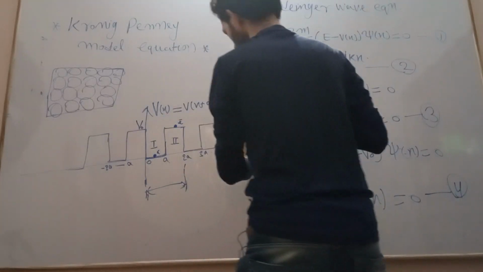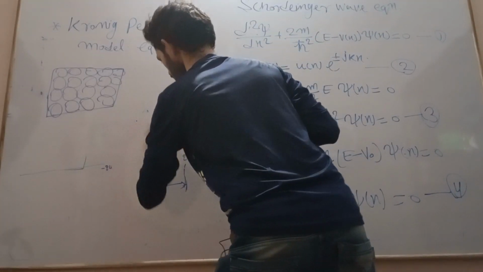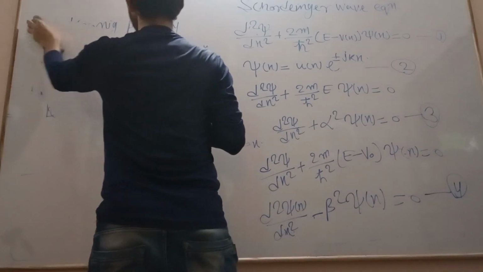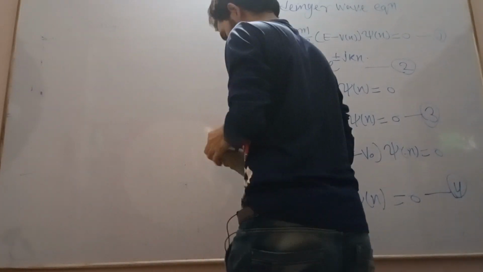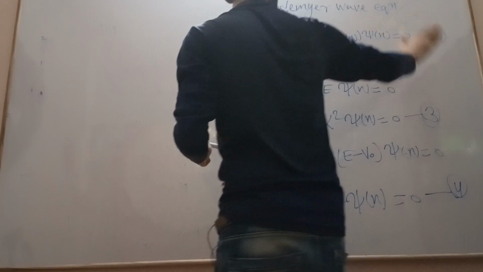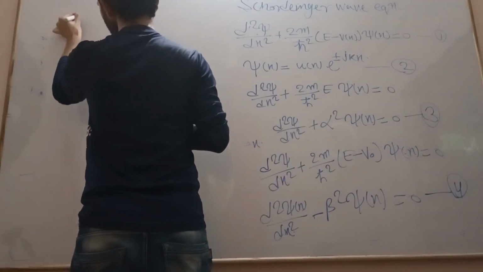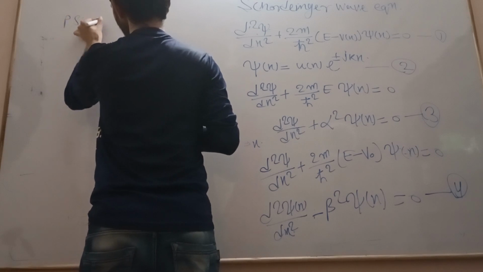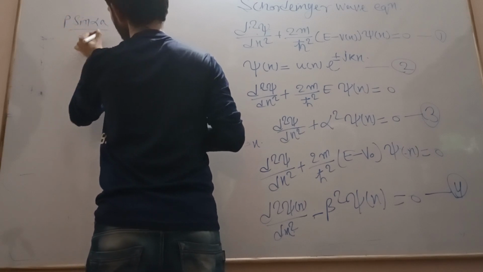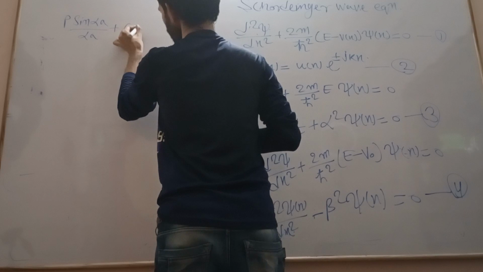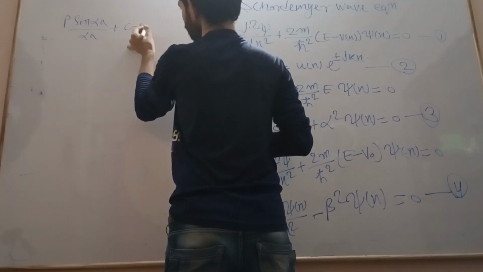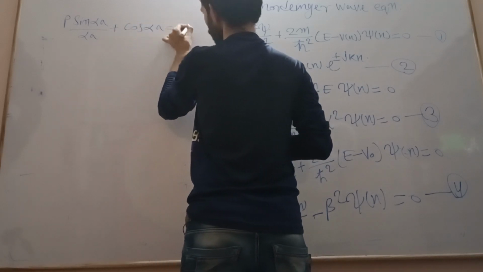What is that model equation? Let us see here. By solving these 4 equations, we get P sin alpha a divided by alpha a plus cos alpha a equal to cos ka.